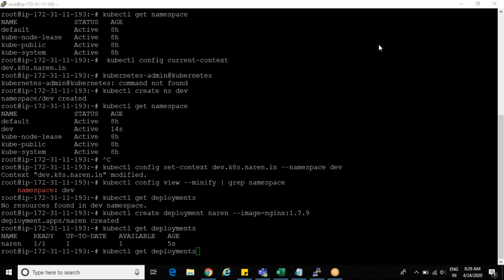If we want to see the old deployment, how can we? You can do it in two ways. One is to completely switch your namespace to default and run as usual. Or else, right now you are in the dev namespace, so from here you can check without switching also. How to do it: kubectl get deployments hyphen hyphen namespace equals to default. I'm not switching, I just want to see the default namespace deployments.